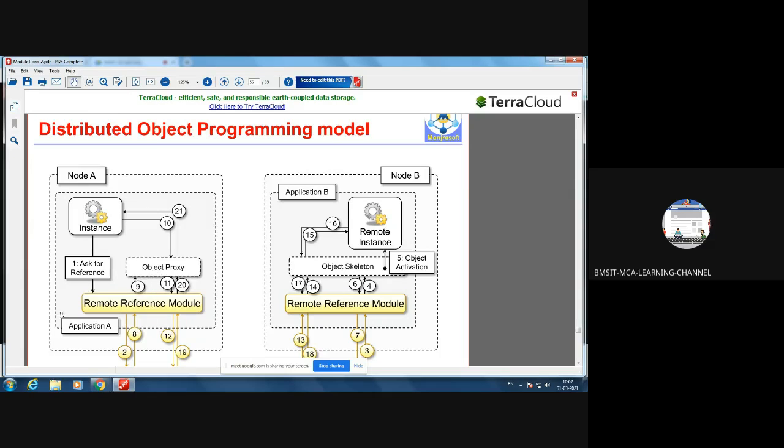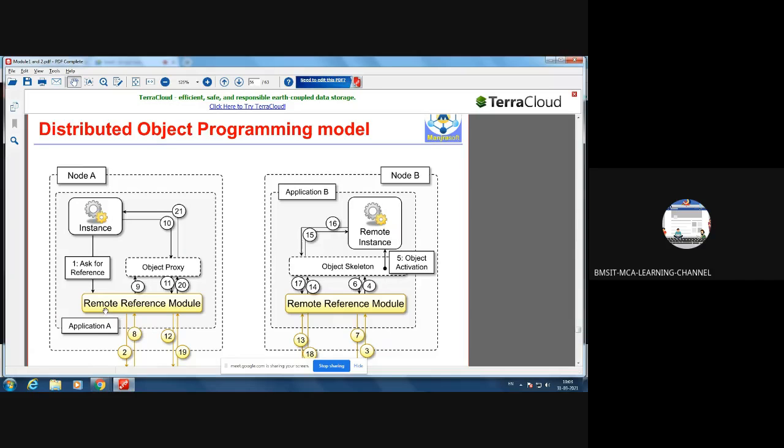This is one banking application, the Indian Bank application, and I'll consider application B is a Visa or MasterCard application. So as per our example, node A is the Indian Bank application, which is banking software, and node B is MasterCard, which will provide the gateway services. Now the object of the banking application wants to communicate with the MasterCard application, so it will ask for the reference. That is step 1.